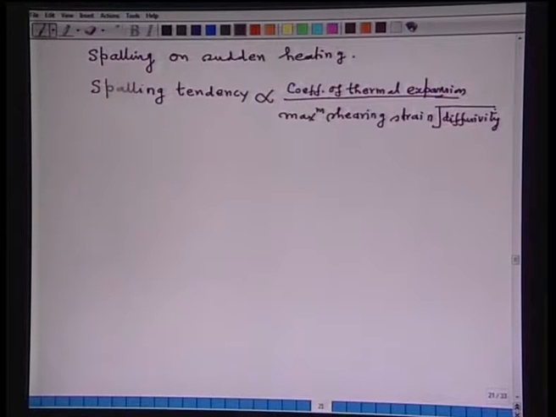Naturally, if coefficient of thermal expansion is more, spalling tendency will be more.